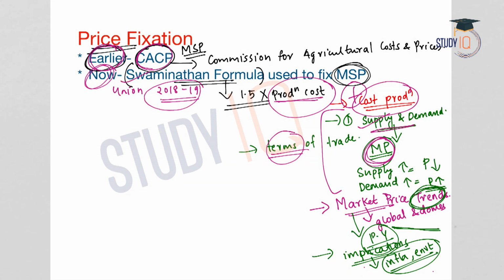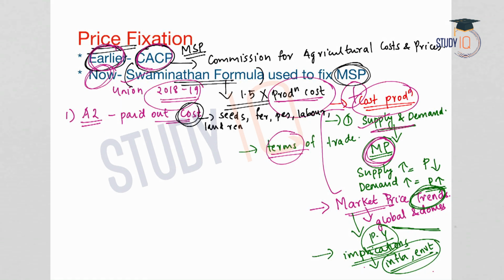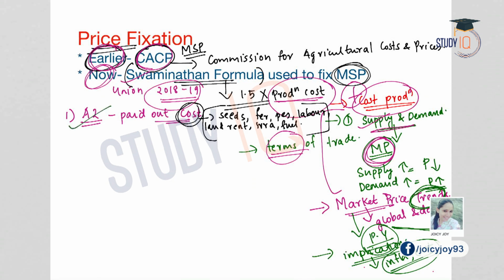Let us see them. The first one is called A2. Under A2, all the paid out cost is considered. Paid out cost means those costs which are directly incurred by the farmer in the form of cash. It can be the cost of purchasing seeds, fertilizers, pesticides, the labor charges, the land rent, the irrigation charges, the fuel charges, etc. So the direct cost incurred by the farmer comes under the first category, that is A2.